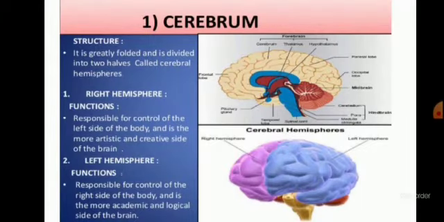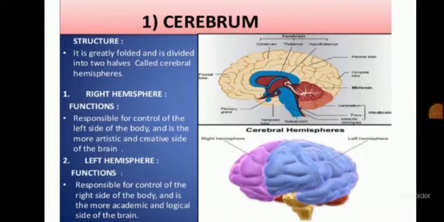Cerebrum is the largest part of the brain. It is divided into two halves, right hemisphere and the left hemisphere. And I'm repeating again, cerebrum is the largest part of the brain.